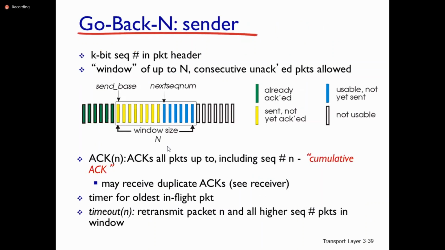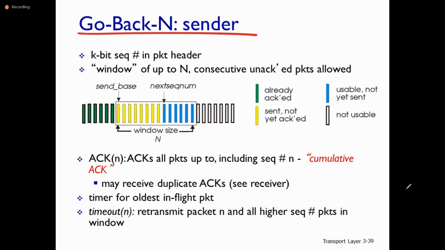Let us look at the Go-Back-N pipeline protocol at the sender side. Here let us assume there is a k-bit sequence number in every packet header. As I told you many times, the packet header usually consists of the source IP address, destination IP address, source port number, and destination port number.